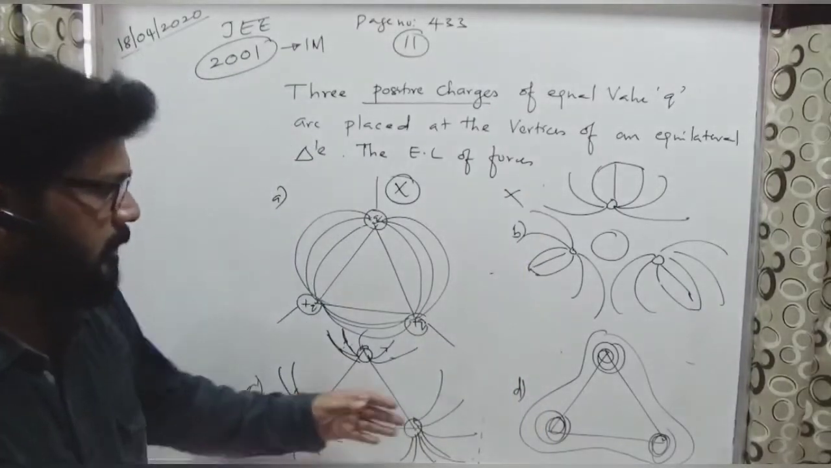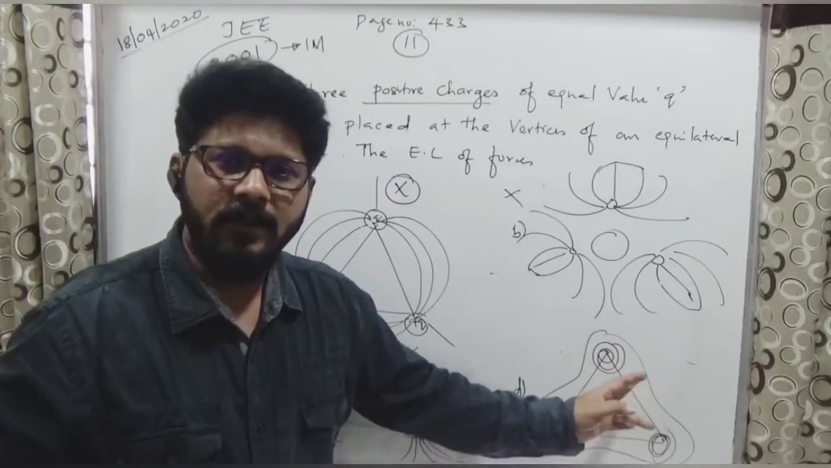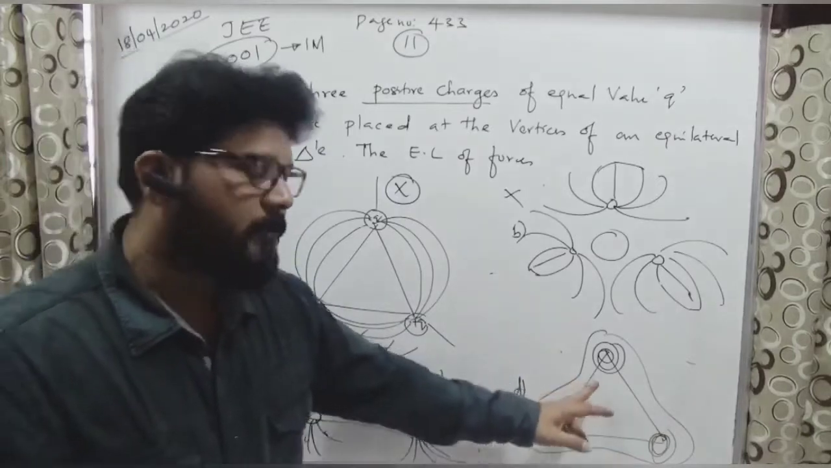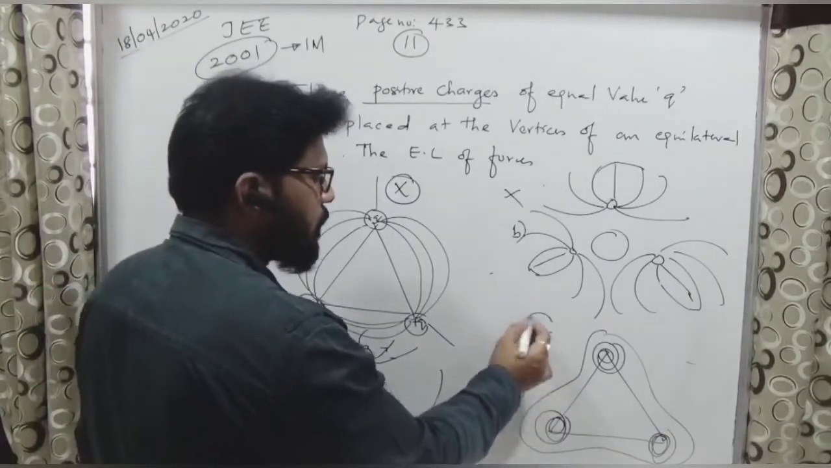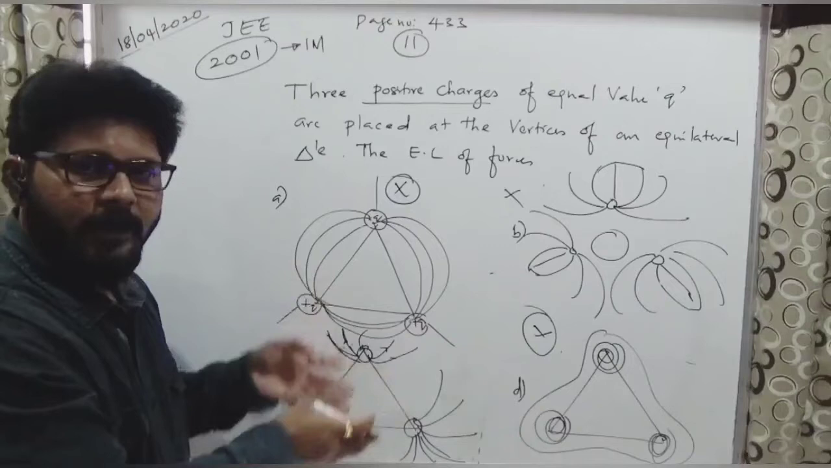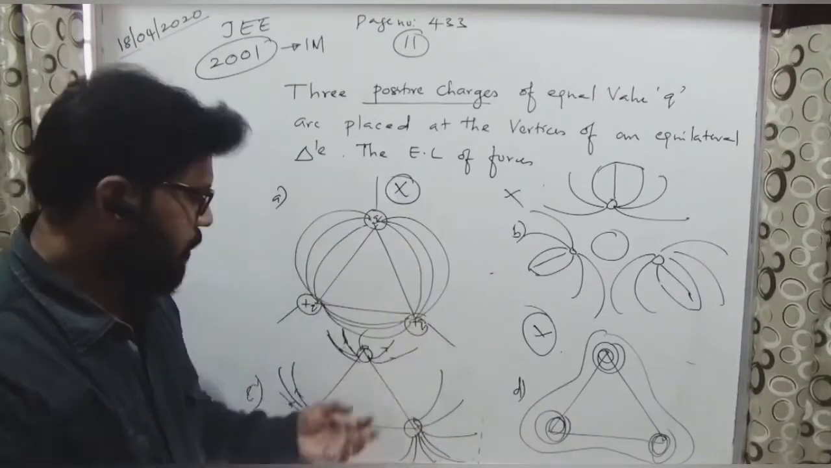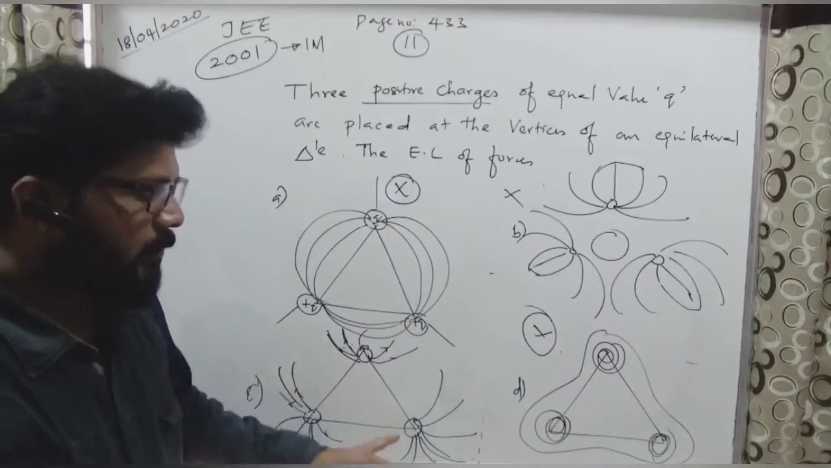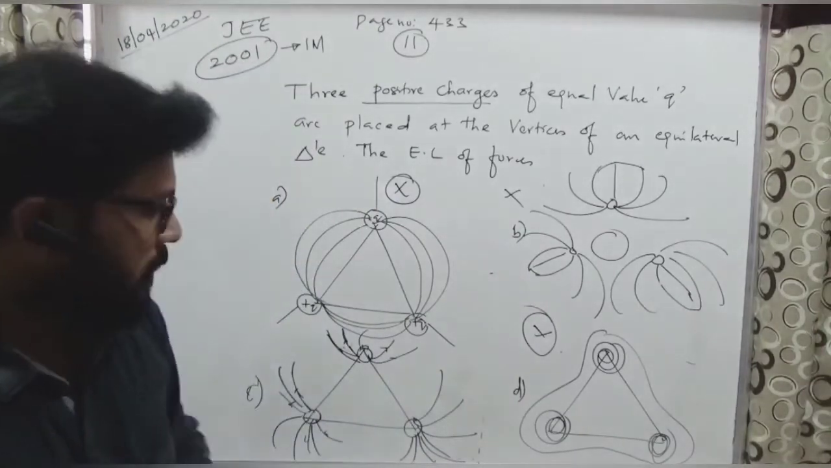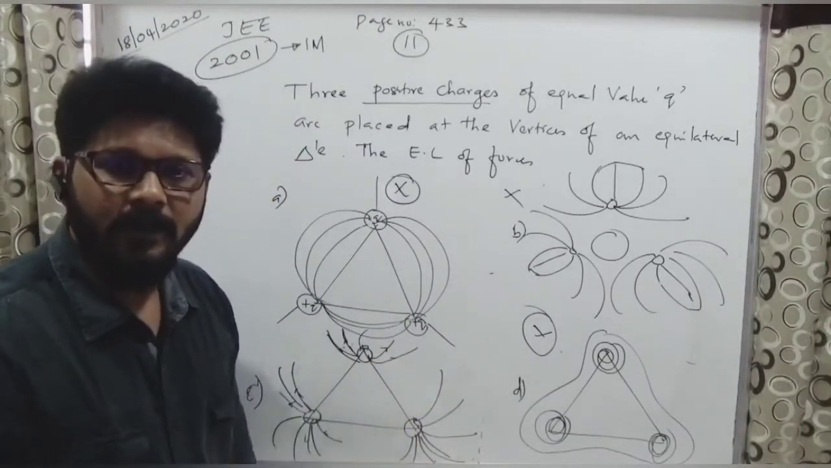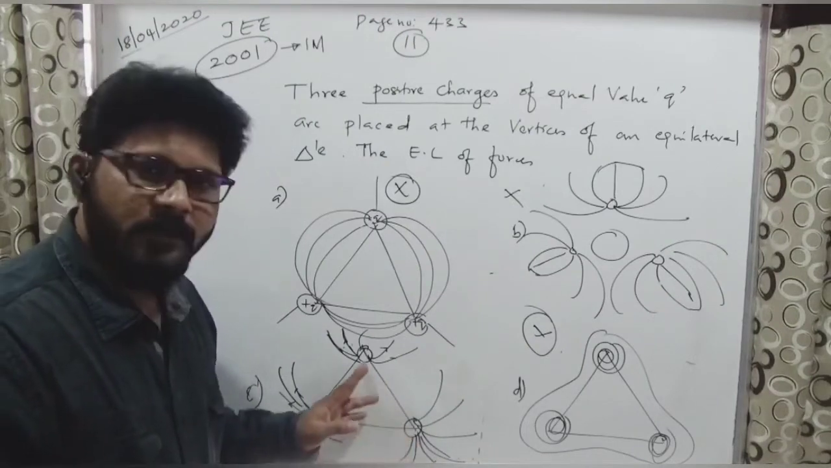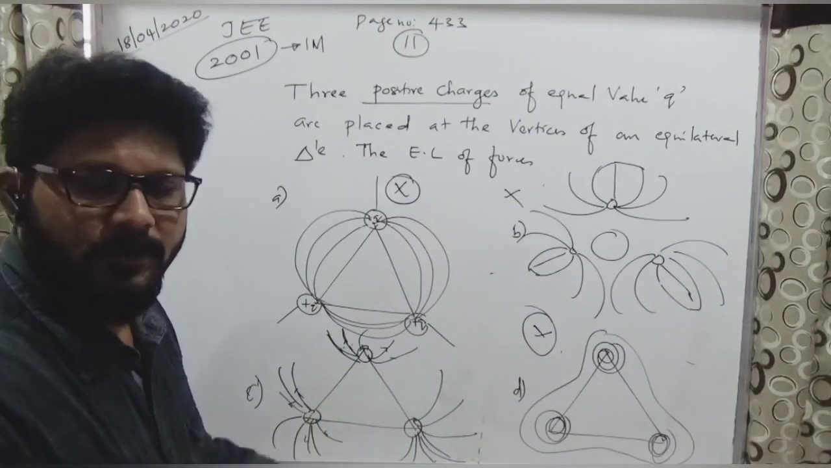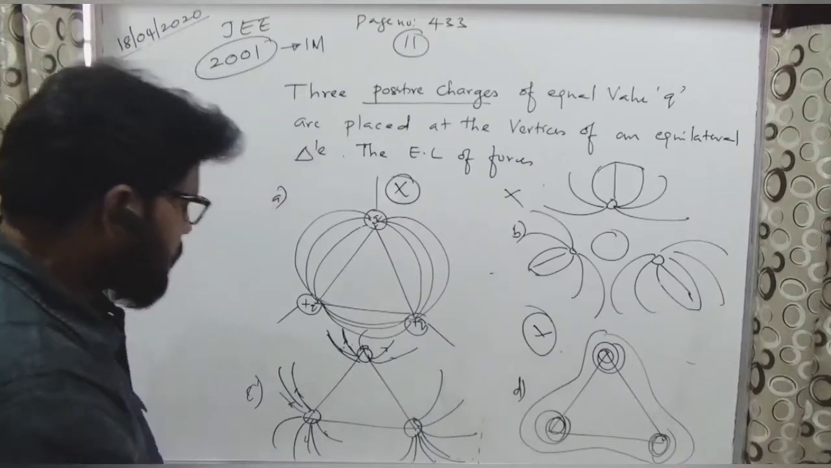Now if you see this one, these are complete circles, that means they are forming closed loops. A closed loop is also not possible. So the only possibility is electric lines going away, radially outwards, here radially outwards, here radially outwards, and they are not meeting at any point. If they meet at any point, it will be the wrong answer. So for positive charges, they will not meet at a particular point. So the option will be C.